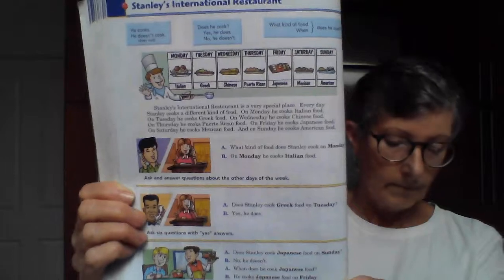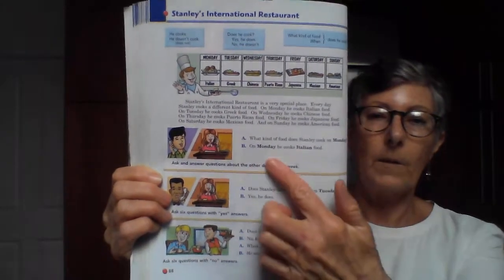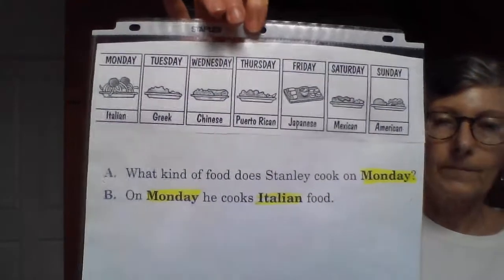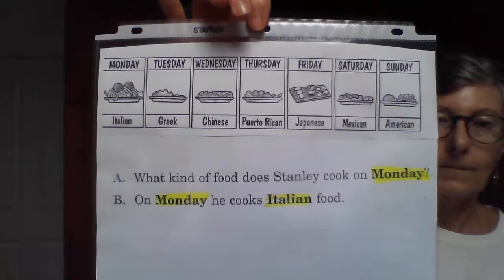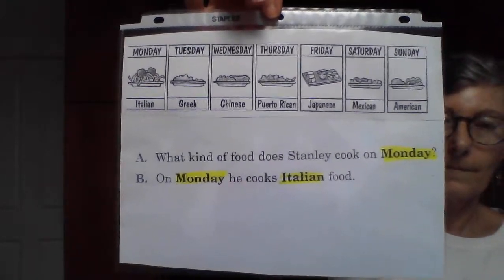So we're going to be doing this right here. Listen to the first model. What kind of food does Stanley cook on Monday? On Monday, he cooks Italian food.